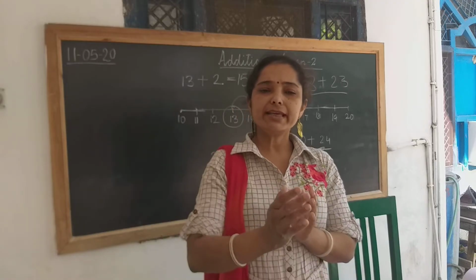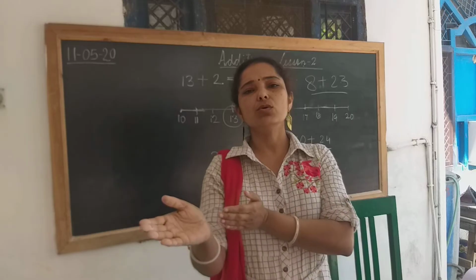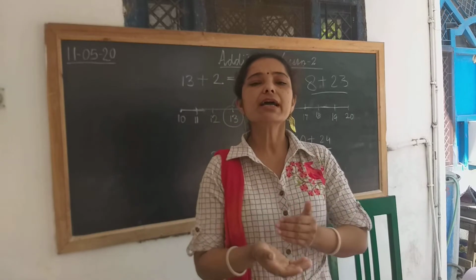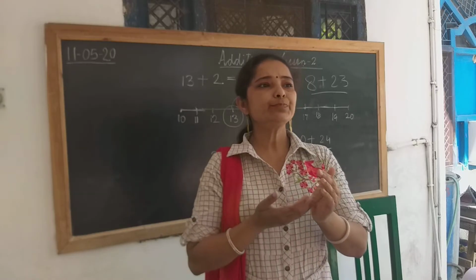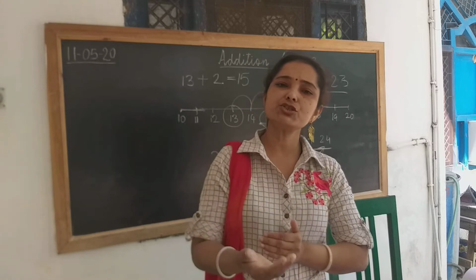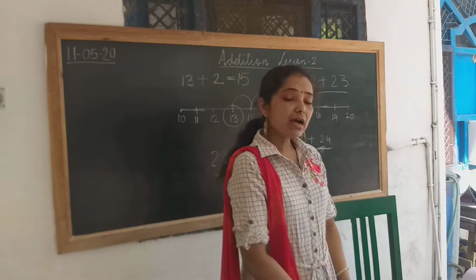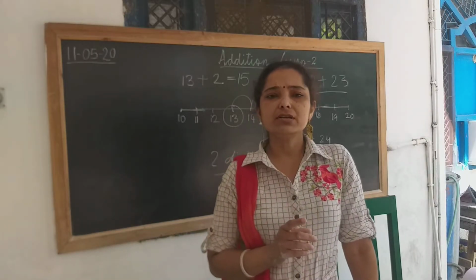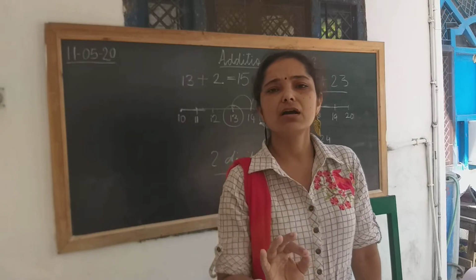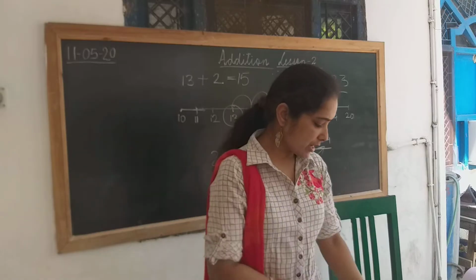If you are taking a 2-digit number also, like 24 plus 0, the sum is 24 only. Some bigger number, if you are adding 92 plus 0, the sum is 92 only. Right, children? Now, if you are adding 1, like 94 plus 1, what is the sum, children? Yes, 95. Very good.